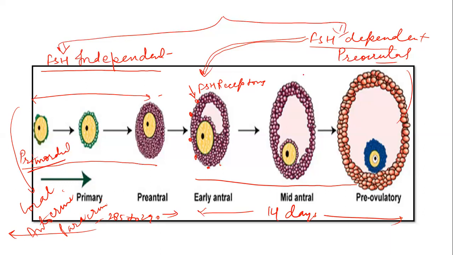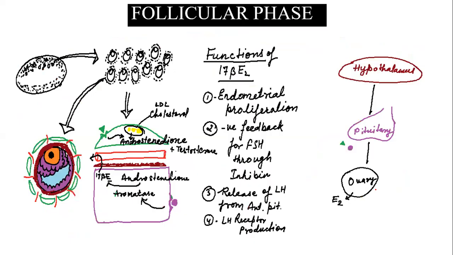Under FSH dependence, the growth is very fast, only 14 days from early antral to pre-ovulatory. So this is about the different phases of follicular growth.